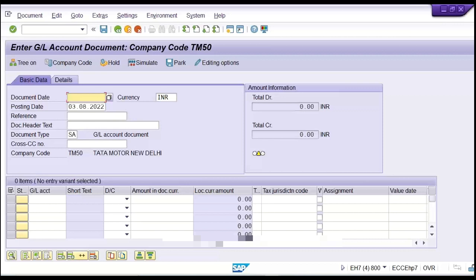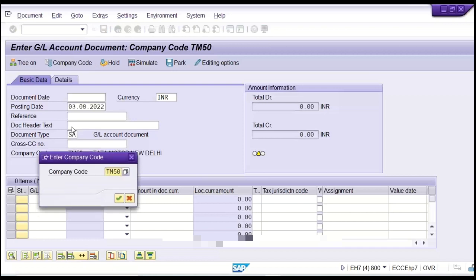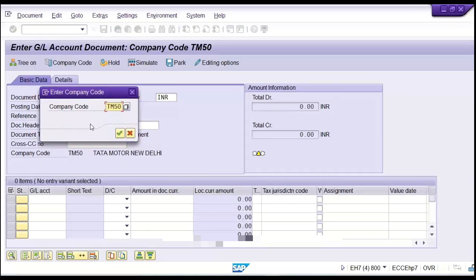Let's suppose all the company codes we have set up. So when the user is going to post a transaction that belongs to Tata Motor, look at here, you'll have the option to give your company code first. Instead of writing the entire name, Tata Motor, a small name... if there is a company whose name is 50 characters or 40 characters long, are we going to type all this?